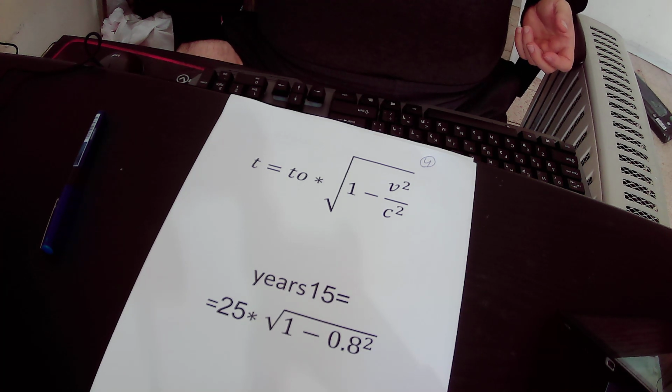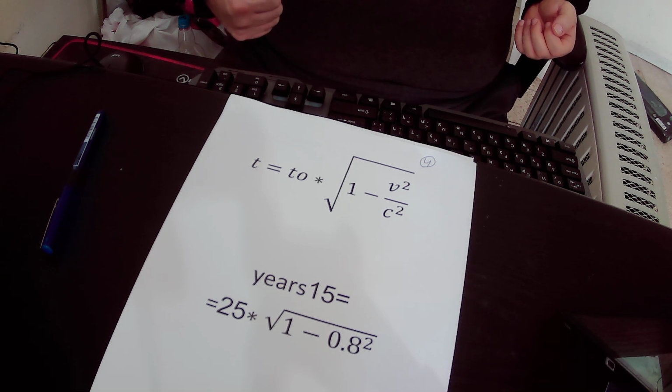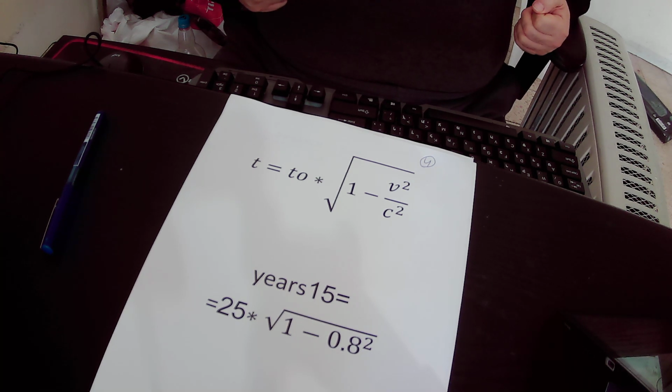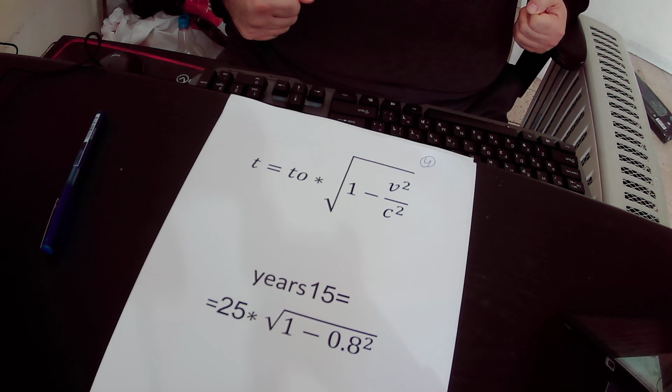So from the point of view of the twin brother that is on Earth, he sees his twin brother in the spaceship traveling at very high speed, so there will be a time dilation.